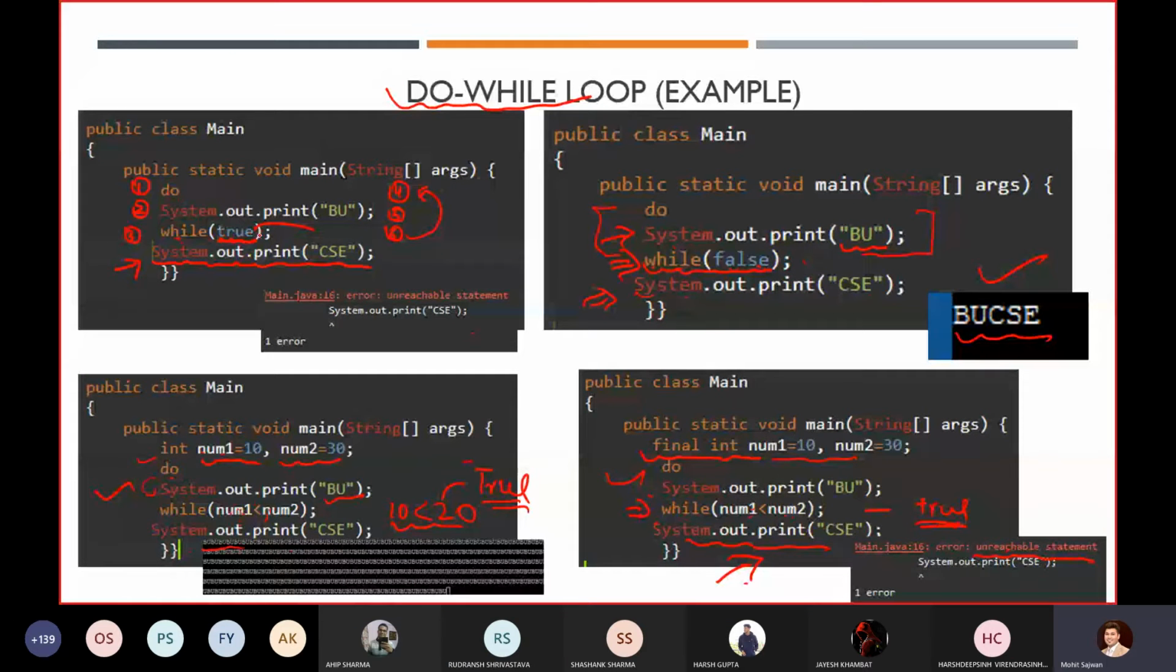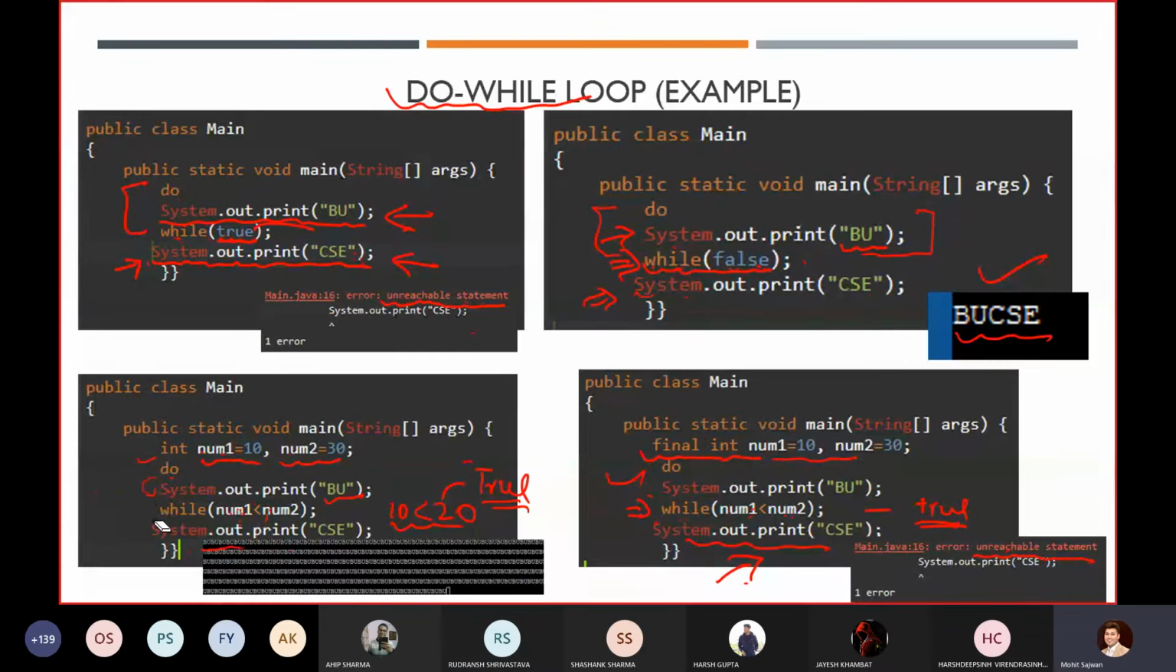So if it is not possible, it means it will keep executing this statement an infinite number of times, and it will never terminate this loop. It means that it will never execute this statement. That is why you are getting the error: unreachable statement. Unreachable means you are not able to reach it. Yes, sir. That is why you get an error.